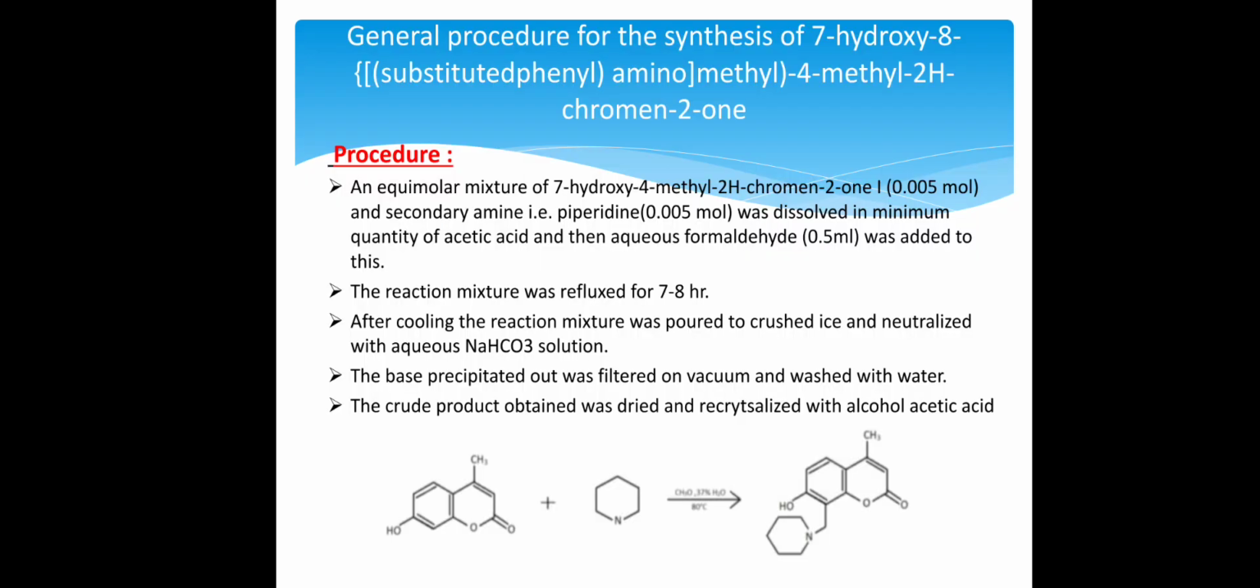Now we synthesize the 4 coumarin derivatives by using these 2 green catalysts. First, general procedure for the synthesis of piperidine derivative. An equimolar mixture of 7-hydroxy-4-methyl coumarin and secondary amine, that is piperidine, was dissolved in minimum quantity of acetic acid and then aqueous formaldehyde was added to this.